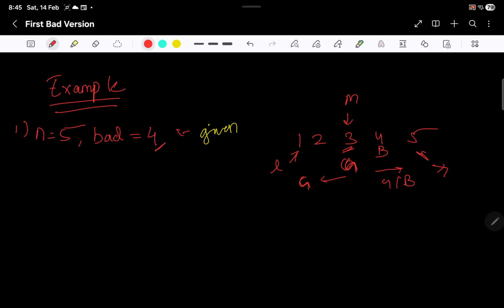So where should I move? Should I move left or should I move right? I should move right, correct? Because the bad version, potential bad version, is on the right side. Okay, so what is the second space that we form?